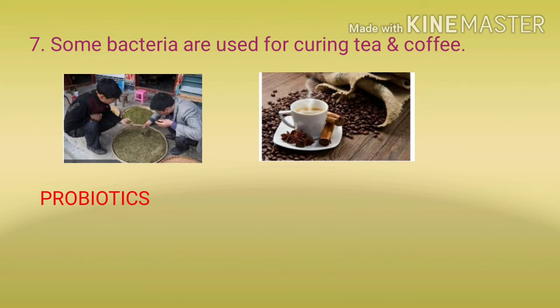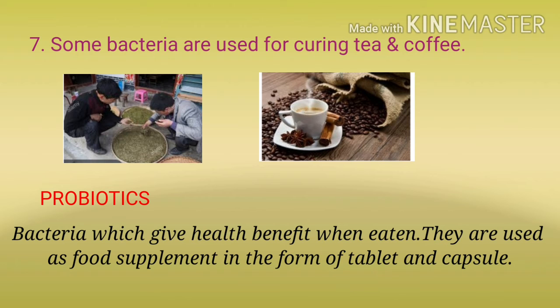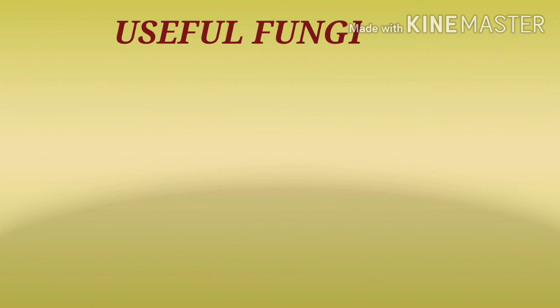Probiotic means bacteria which give health benefits when eaten. So they are sold as food supplements in the form of tablets and capsules.